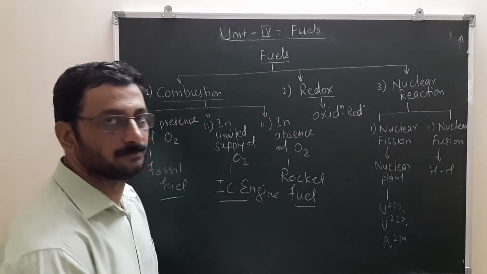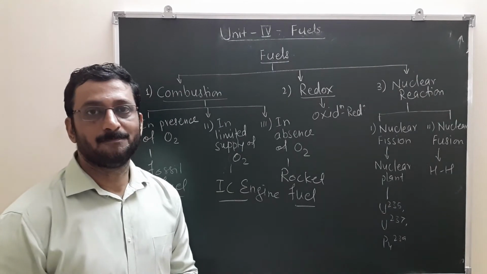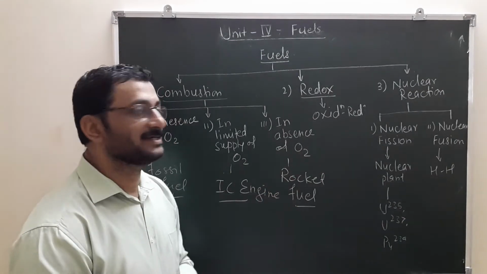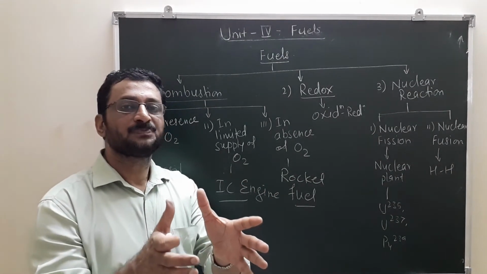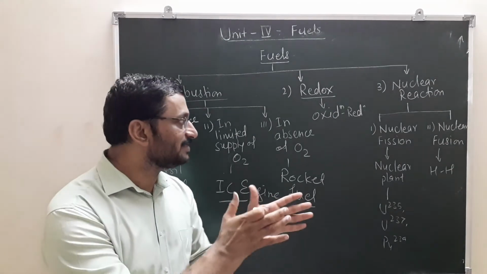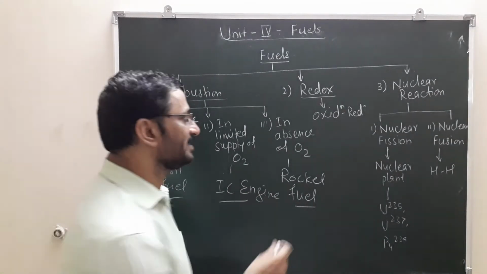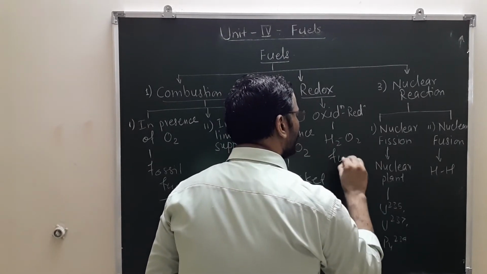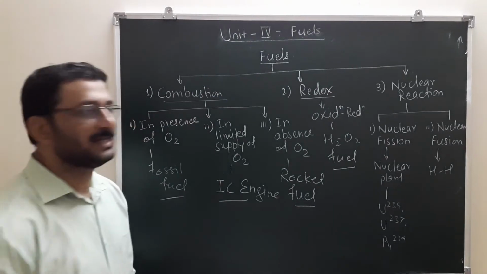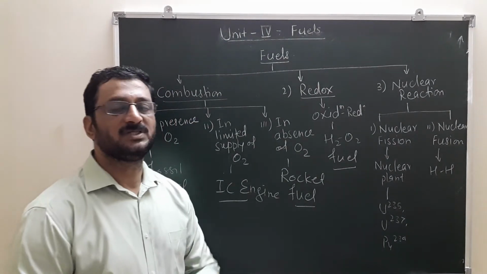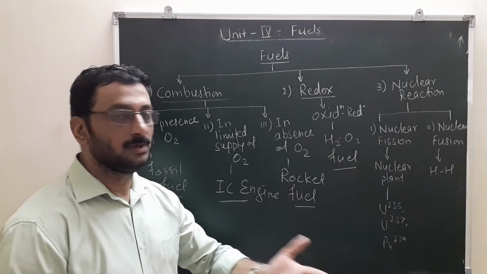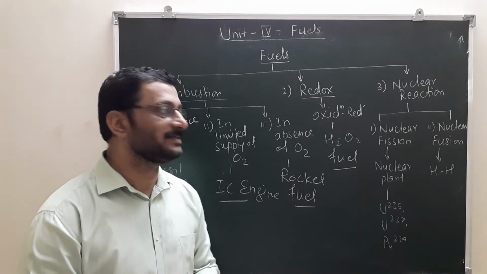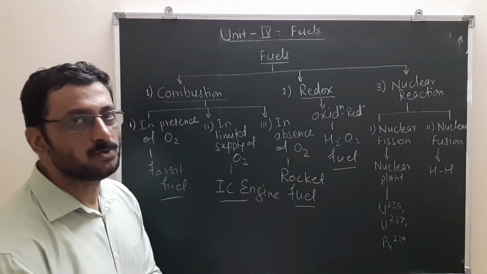Second is the redox reaction, the cell type of reaction. It's a battery kind of reaction. In all types of batteries, this kind of reaction is there. One part of the cell will work as an anode and will undergo oxidation. One part will undergo reduction. So it is the H2-O2 fuel cell, an example of that kind of generation of energy with production of water, or steam we can say. So redox reaction, simultaneous oxidation-reduction reaction, is there. Example is the H2-O2 fuel cell.